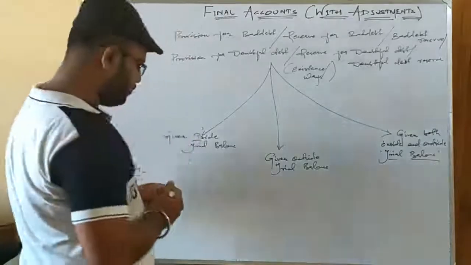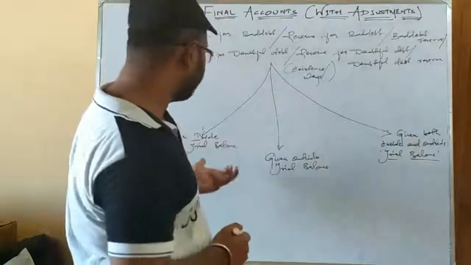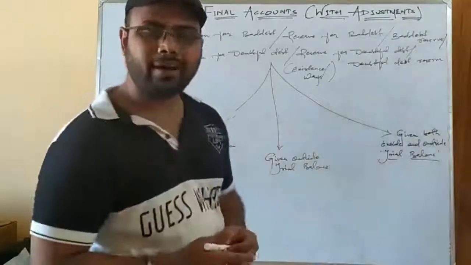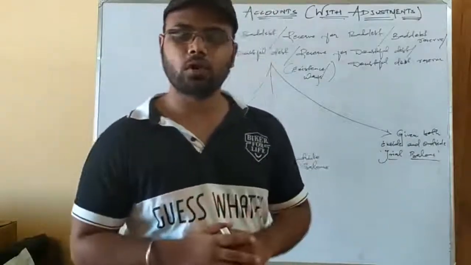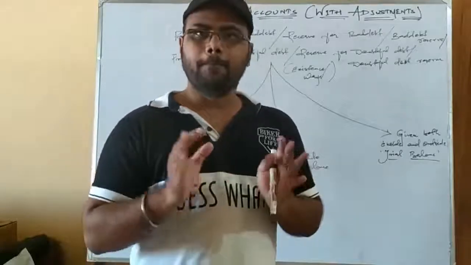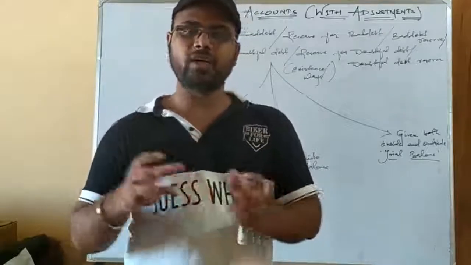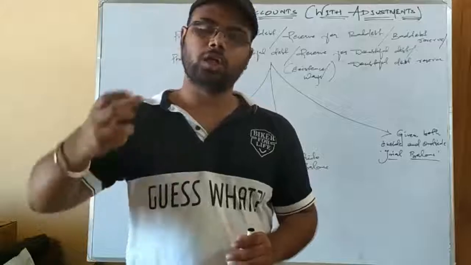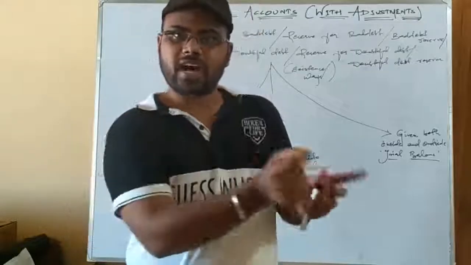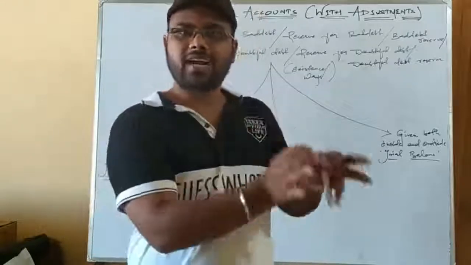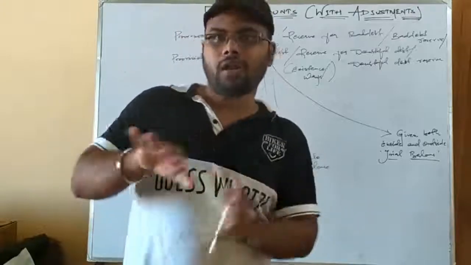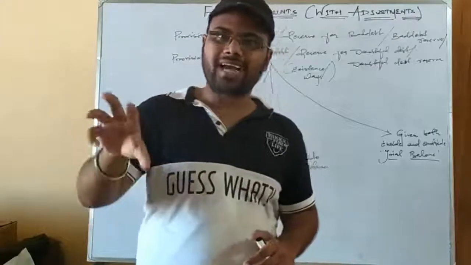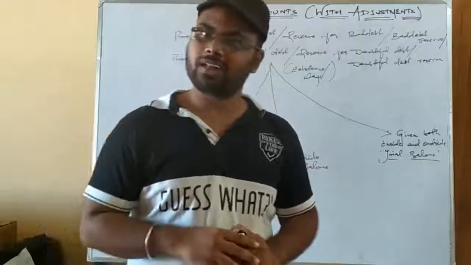So the treatment for the first one is very easy. As you know, given inside trial balance, we have solved a question of final account without adjustment where we got an item called reserve for doubtful debt. See, the items of the trial balance are taken to financial statements on the basis of nature. On the basis of nature means expense, whether direct or indirect, incomes, whether direct or indirect, assets or liabilities. So in this way you categorize the item and take to their respective financial statements.